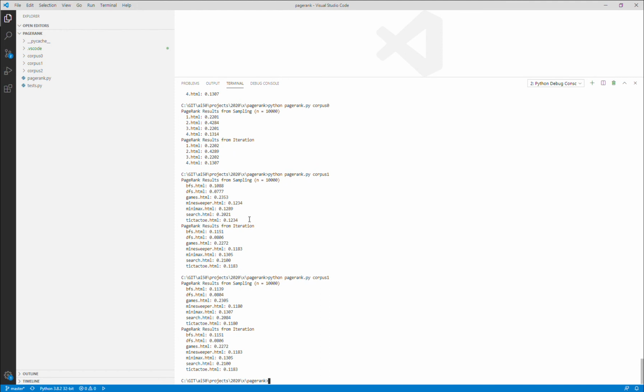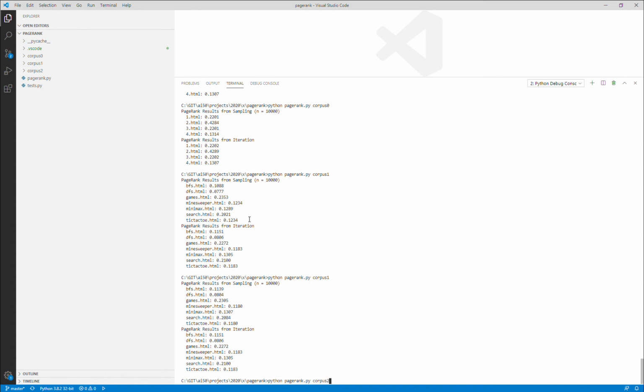Of course, this applies to this example as well, that if I run it for the second time, then the iteration results have to match the first run and the sampling results have to differ a little bit.